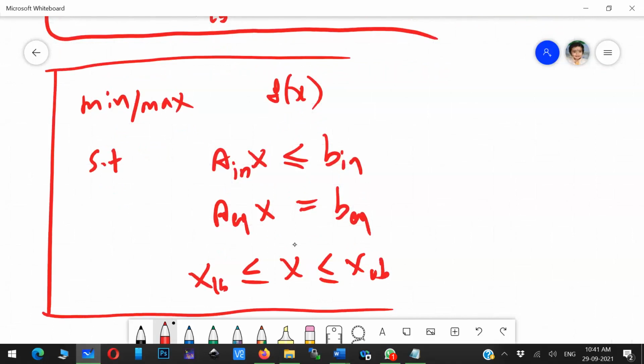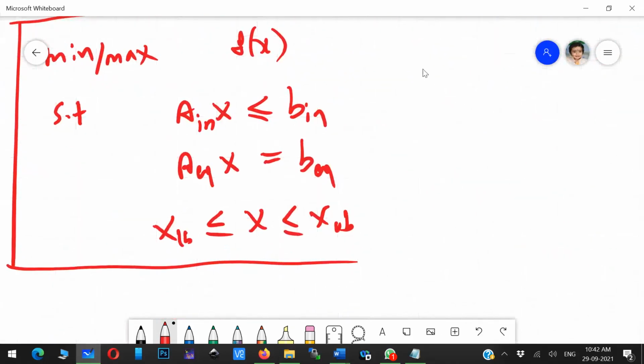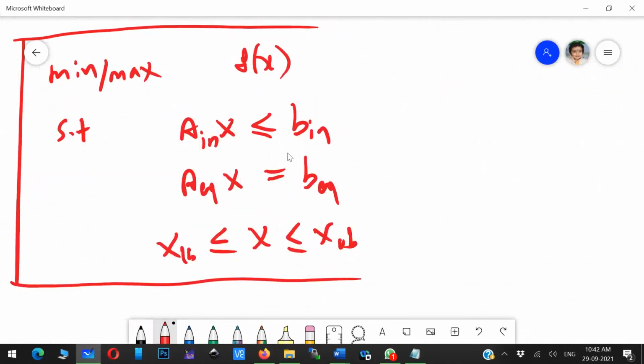So both are the same, but here I just gave multiple equations. g of x is a multiple equation with multiple variables. The same thing I represented in matrix form, so that will result in this format. Here b is a vector, A is a matrix. f of x is again a single value function.